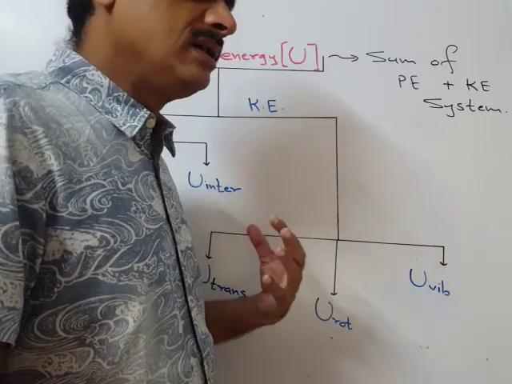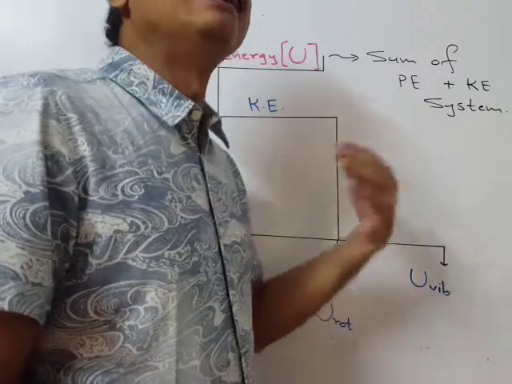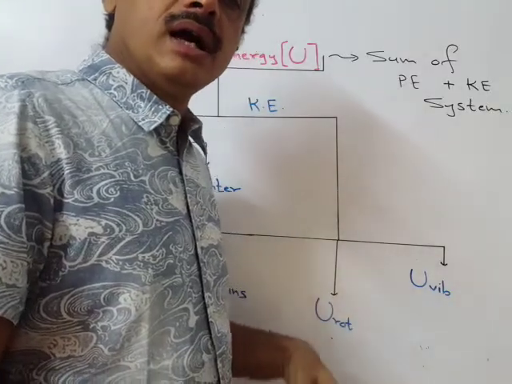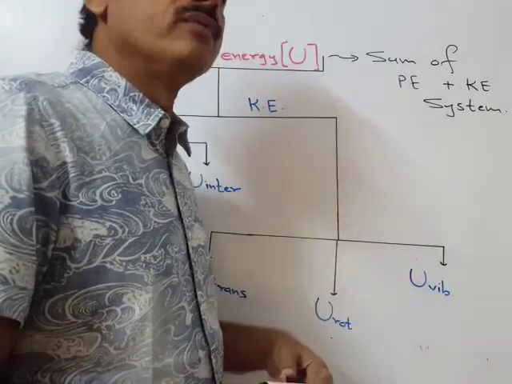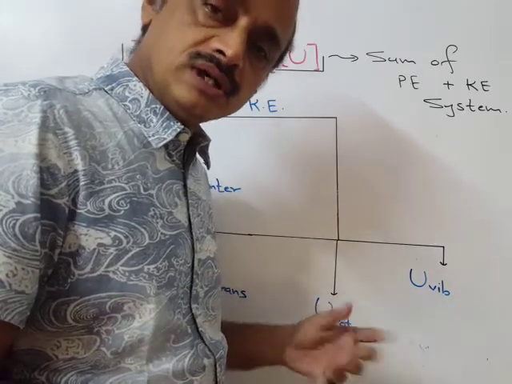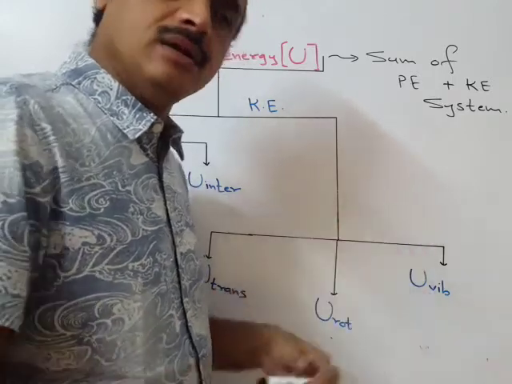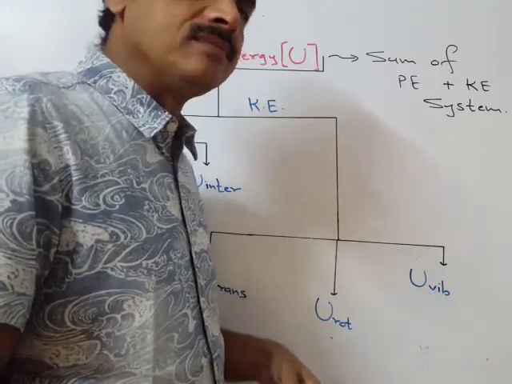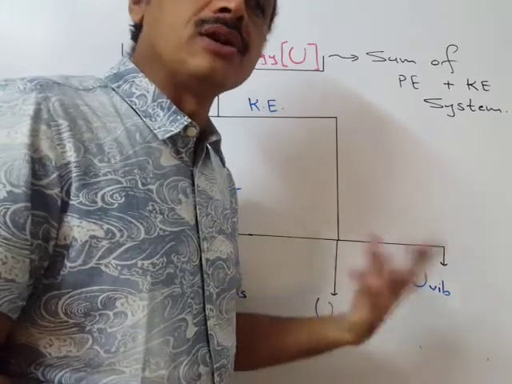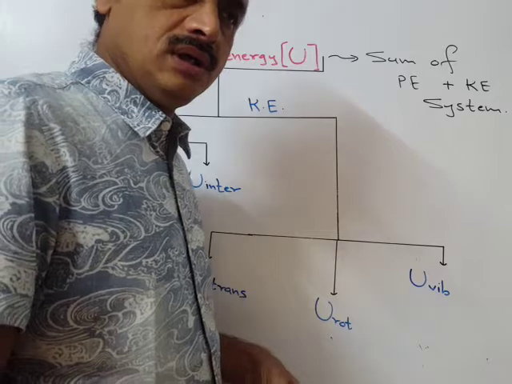But we are interested in the change, an increase or decrease in internal energy. So from the change point of view, the energy due to the nucleus, protons, neutrons, has no change. And the energy due to electrons is fixed, and therefore it is a constant, and we don't consider it.